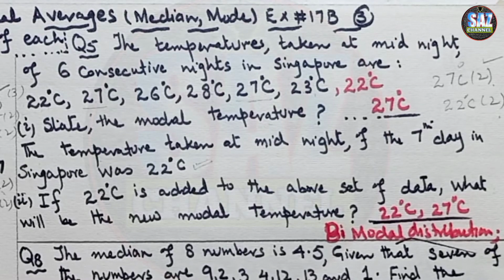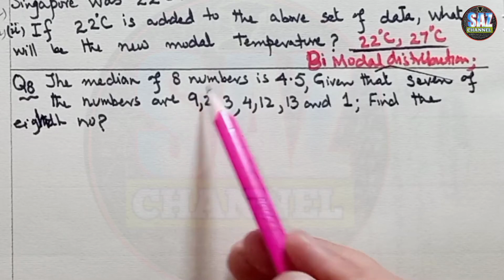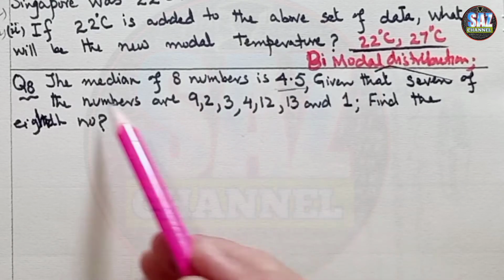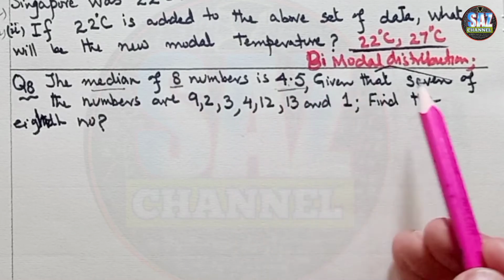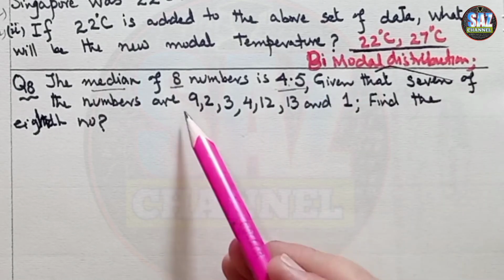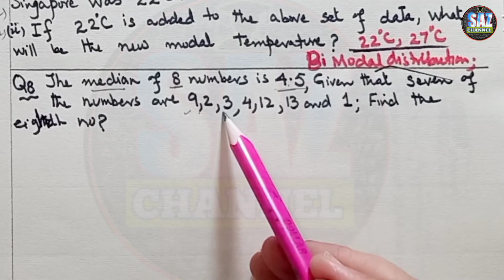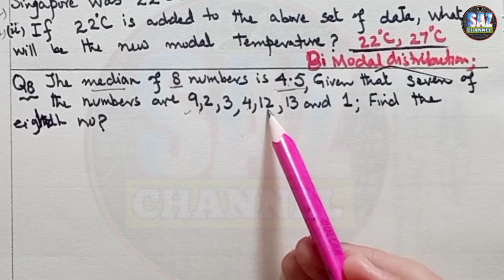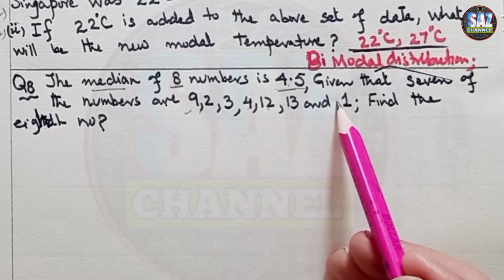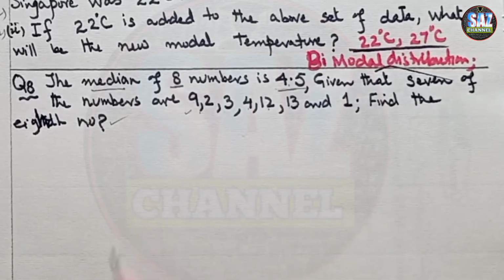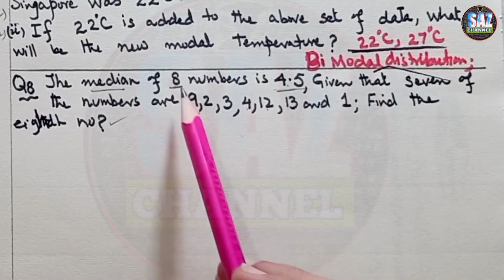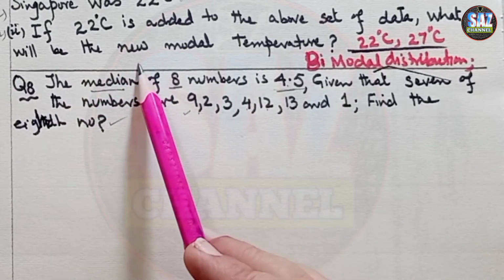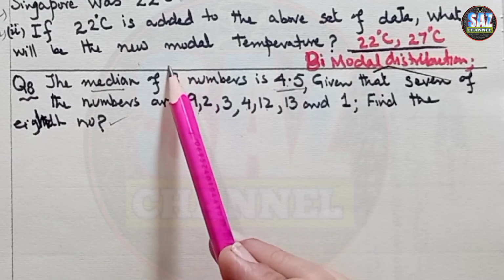Moving to question number 8. Question 8 says the median of 8 numbers is 4.5. Given that 7 of the numbers are 9, 2, 3, 4, 12, 13 and 1, find the 8th number. Okay, students, here the important thing is that the question is about the median of how many numbers? 8 numbers.